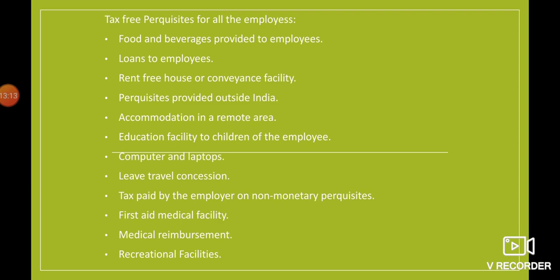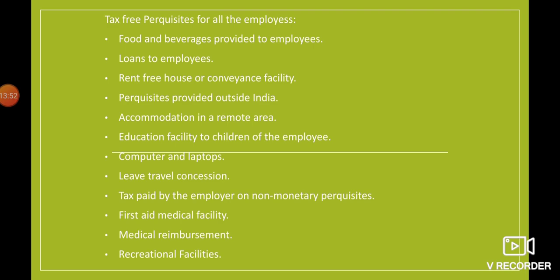There's a difference with rent-free accommodation or conveyance facility. Rent-free accommodation for High Court and Supreme Court judges, members of parliament, and the employees of the parliament, all the government employees. Any rent-free accommodation provided to them is tax-free. So this is the exception here. And perquisites provided outside India: suppose the central government is providing any facilities or perquisites outside to its government employees, even that will be tax-free.